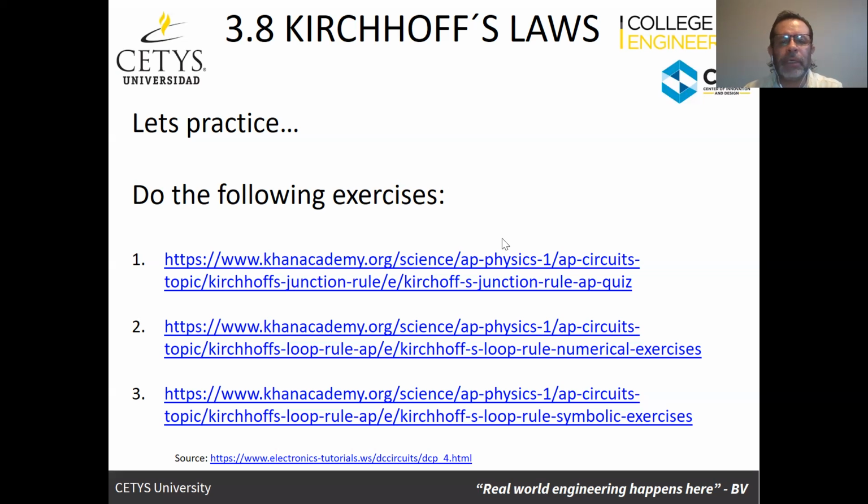Okay, so we're going to be reviewing Kirchoff's laws with some exercises, to reinforce the concepts. And remember, we've got two laws of Kirchoff. One is Kirchoff's current law, or the first law, the law that has to do with nodes or junctions, and Kirchoff's second law, which is Kirchoff's voltage law. The first one is usually referred to as KCL. The second law is KVL. So let's get to it.